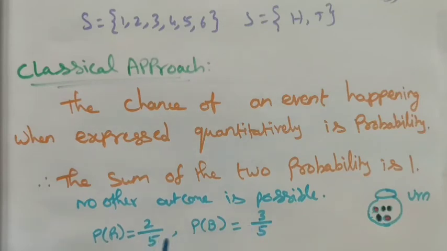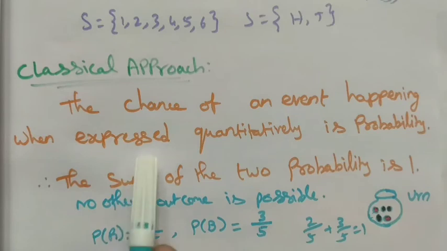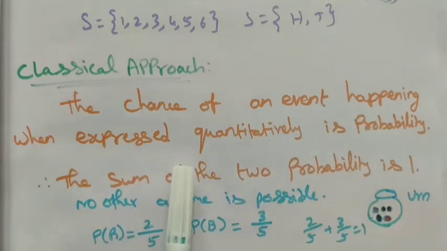So the sum of these two probabilities is equal to 1. That is, 2 by 5 plus 3 by 5 is equal to 1. We get 2 plus 3 is 5, and 5 divided by 5 is equal to 1. That is, the sum of the two probabilities is 1. So the chance of an event happening, when expressed quantitatively, is probability.